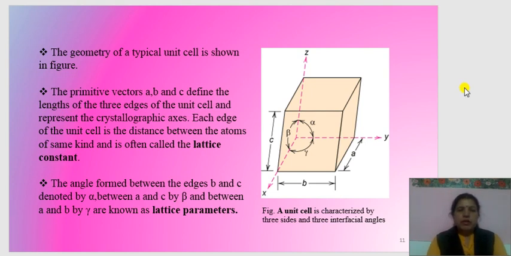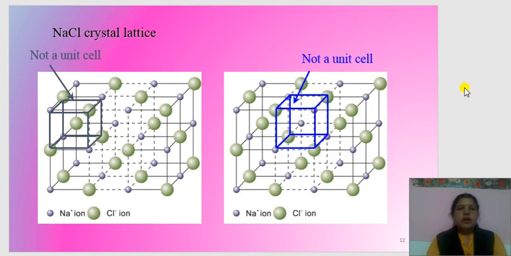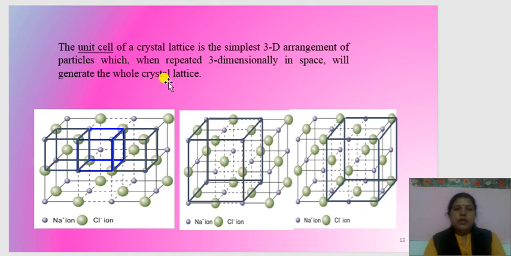NaCl crystal. Now here, this is not a unit cell because if this is repeated in the crystal lattice again and again, it does not form a crystal. This is also another example, and this is also not a unit cell. The unit cell of a crystal lattice is the simplest 3D arrangement of particles which, when repeated three-dimensionally in space, will generate the whole crystal structure.